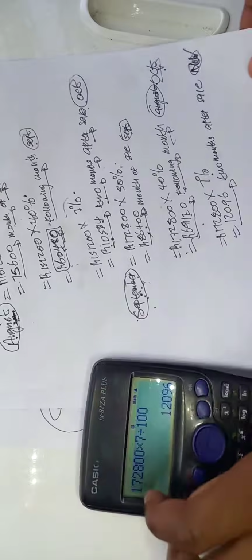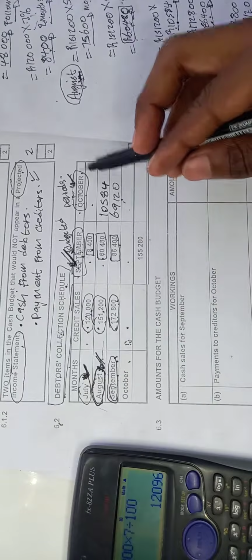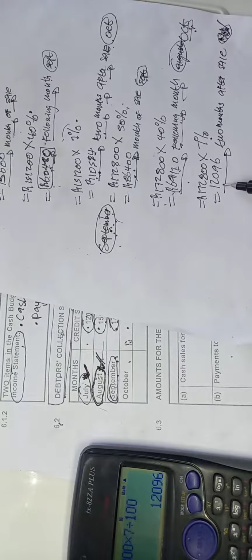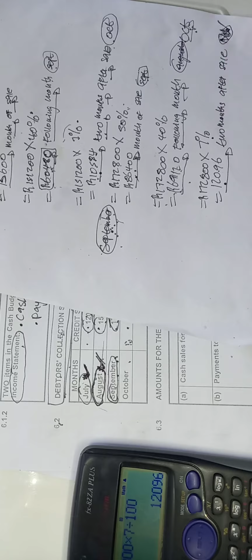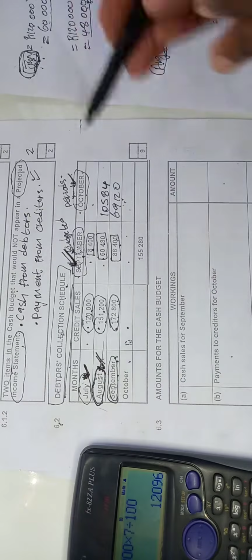Is November available in our budget period? Let's check. Our budget period ends in October, so there is no November. If there was a November, we would record this amount right here in November. So November is not there, which means we are done with September. We've collected both the 2 months in September. There is no other month here.